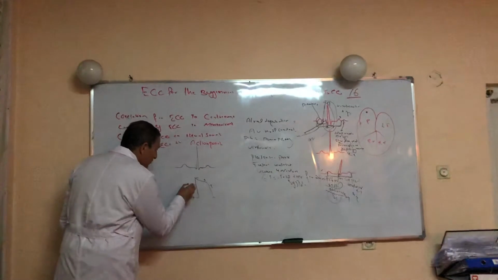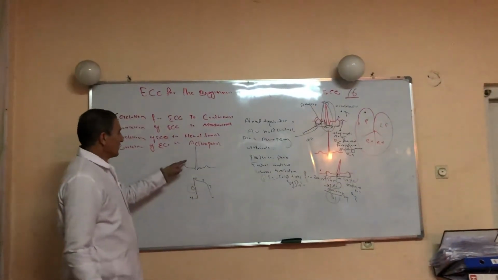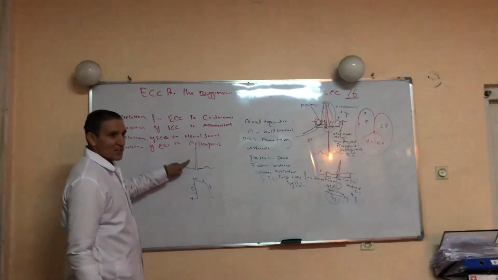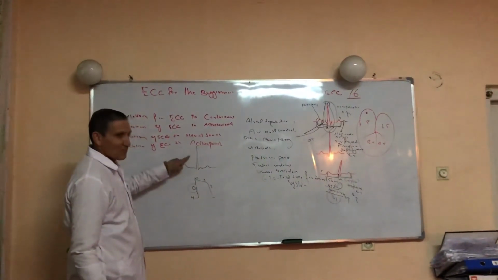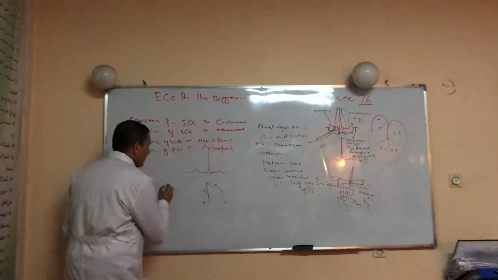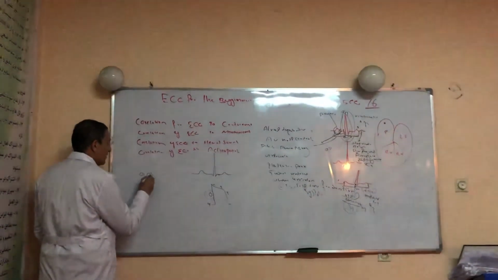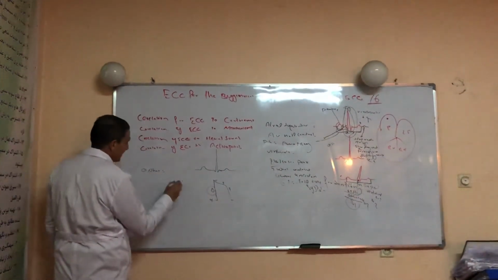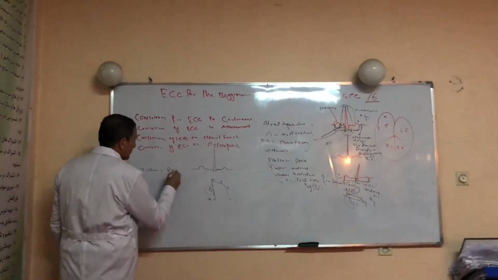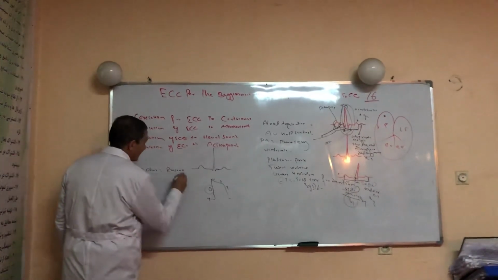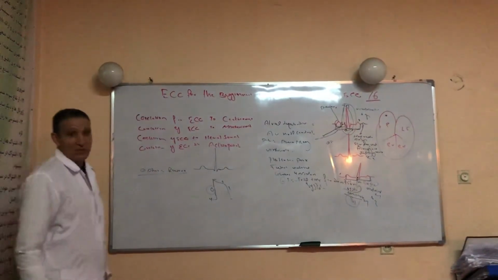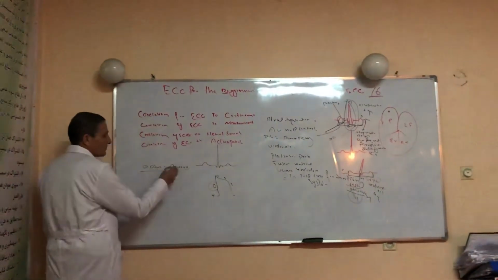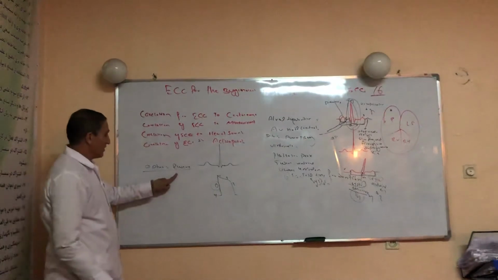We start from phase zero. This zero phase represents the R wave, or during this period, ventricular depolarization, after which we expect ventricular contraction. The R wave represents free ventricular wall depolarization, where the major part is depolarized. So phase zero corresponds to the R wave.